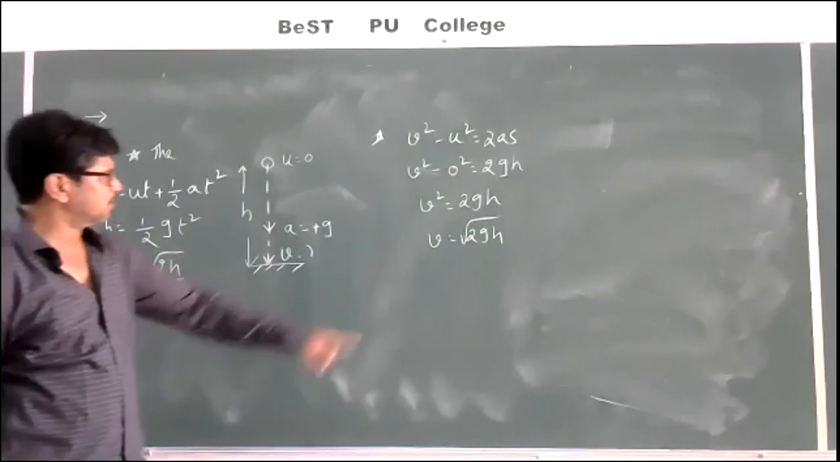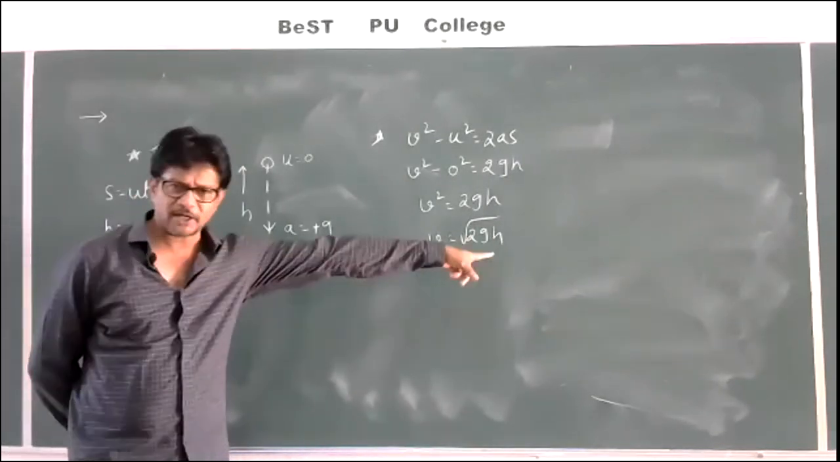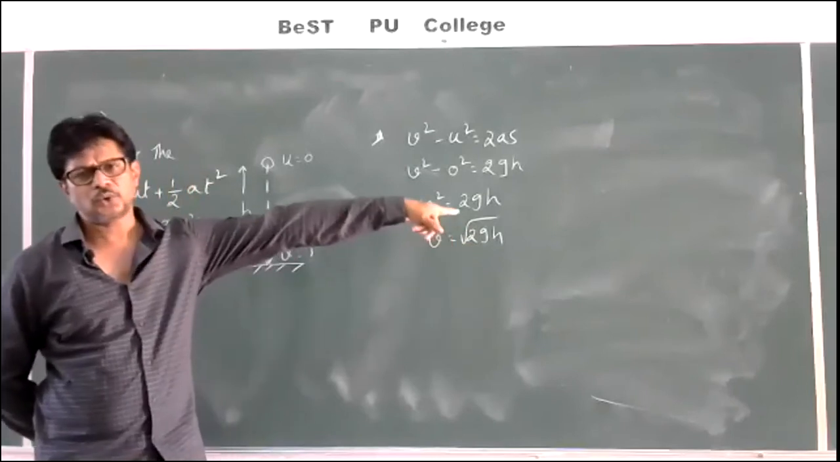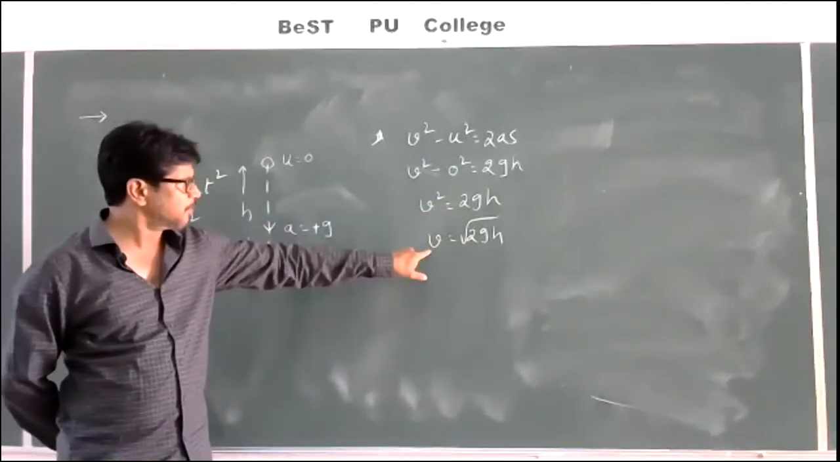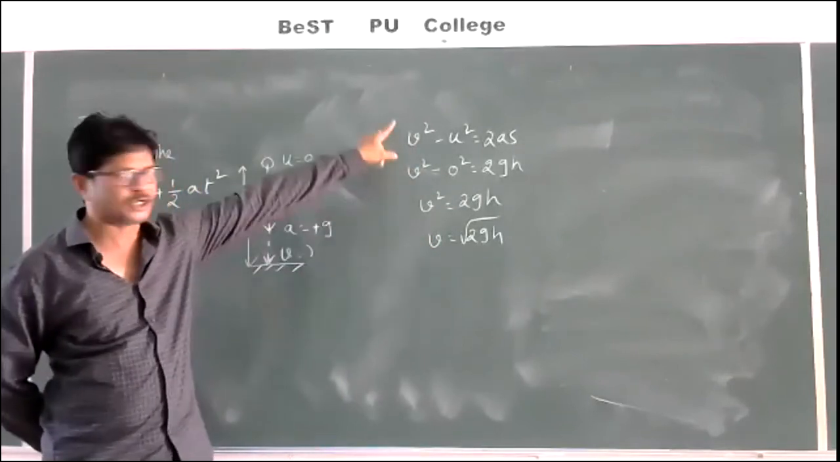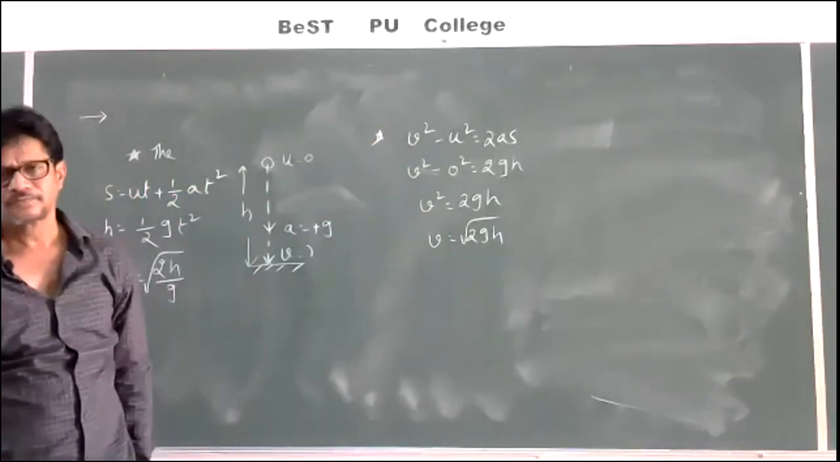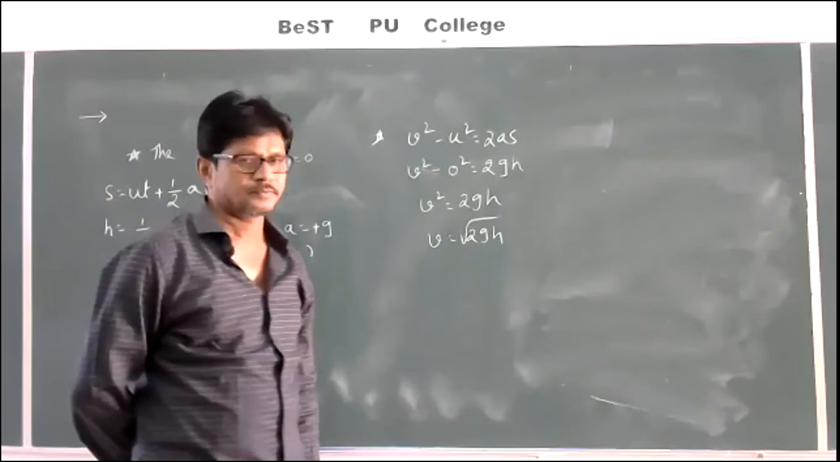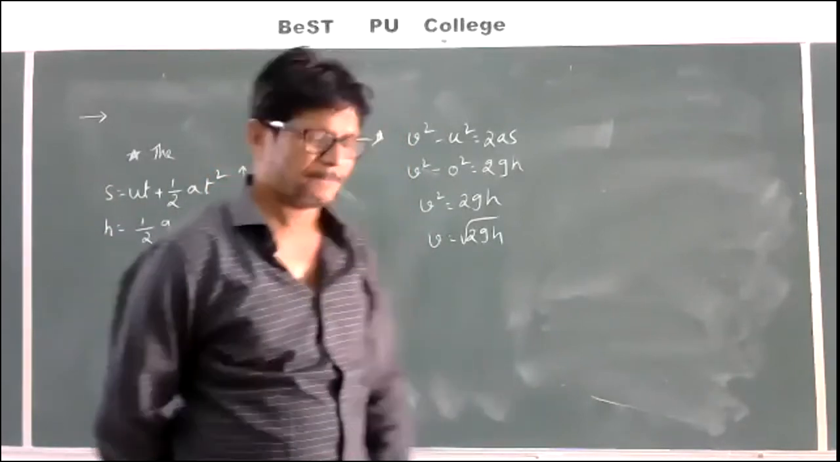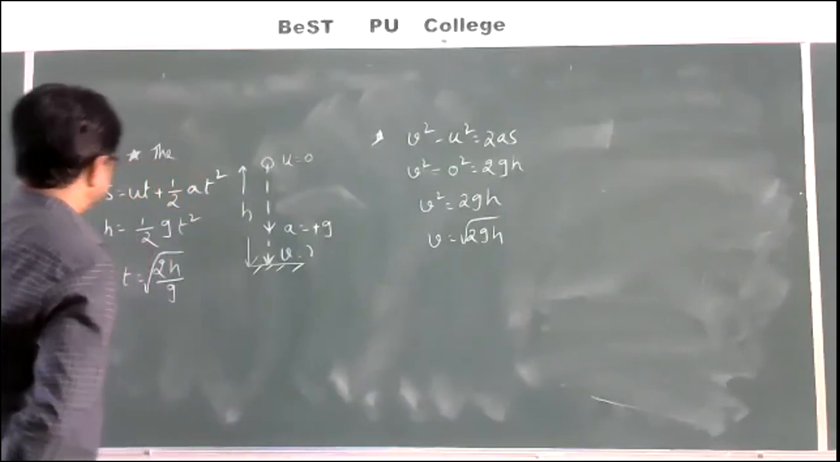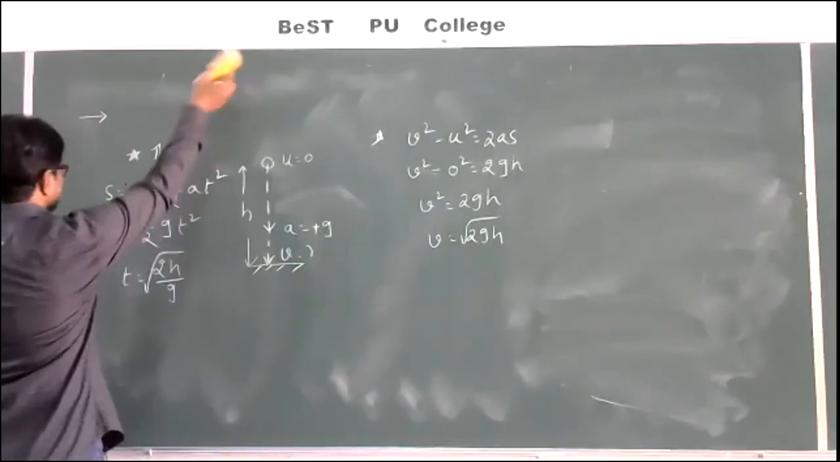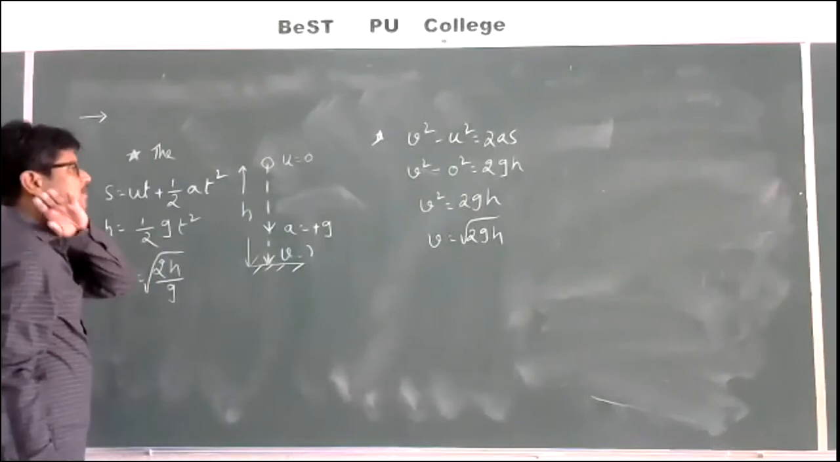And if you are able to remember this formula, we can directly apply V is equal to root 2GH to find the velocity. If you are unable to remember this formula, we have to follow this traditional method. Next main point.